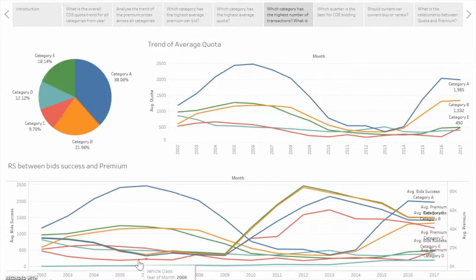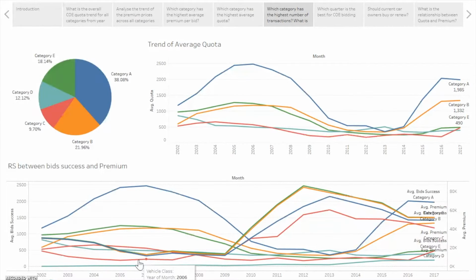There is a very small fraction of people in Singapore that use these vehicles, and hence we can observe a lower bid success, although they have a low premium as well.